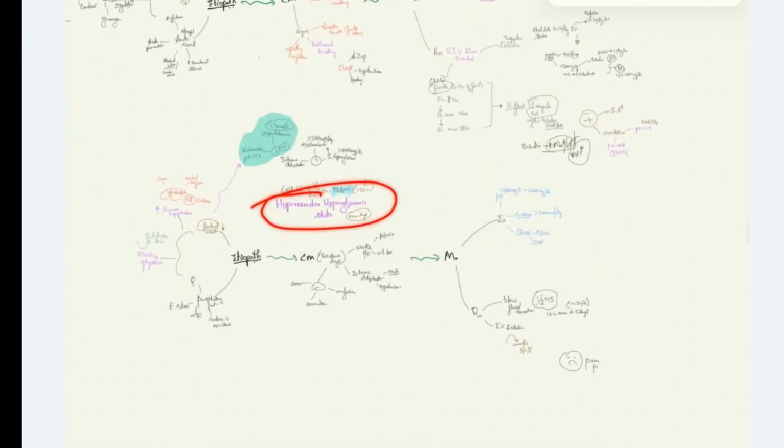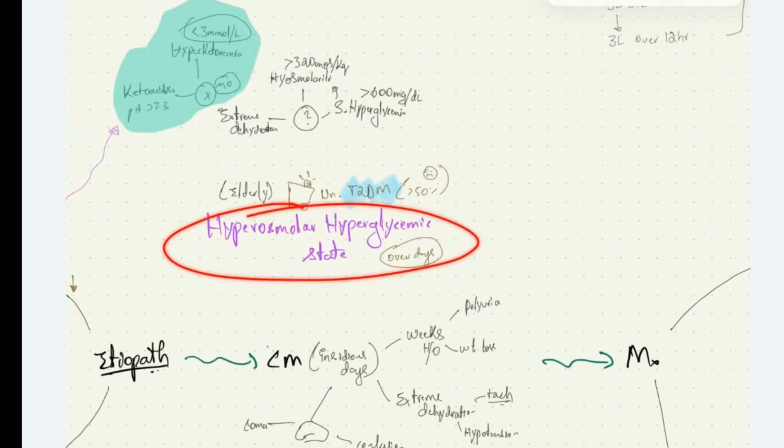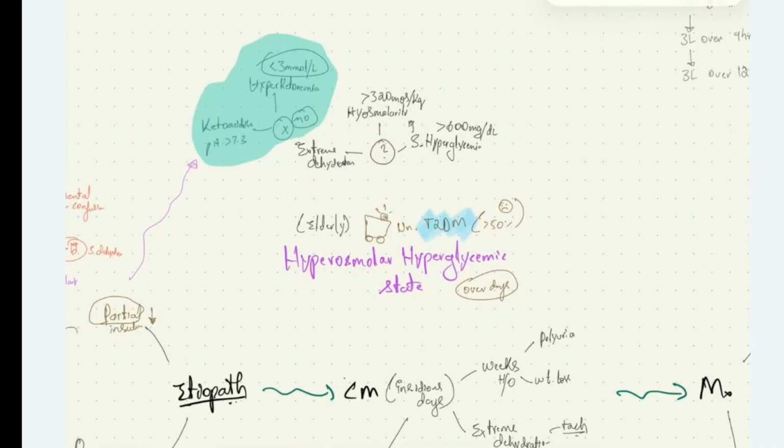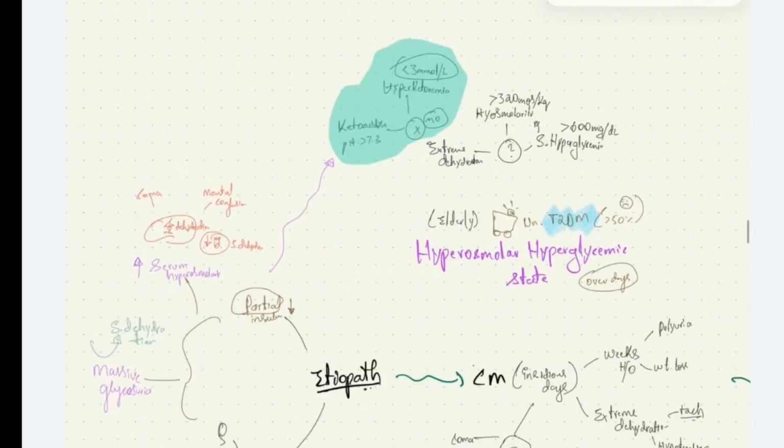We saw that hyperosmolar hyperglycemic state is an acute medical emergency, usually seen in elderly type 2 diabetes mellitus patients, associated with 50% mortality. Here we see serum hyperglycemia more than 600 milligram per deciliter, hyperosmolarity more than 320 milliosmoles per kg. We have extreme dehydration in these patients without hyperketonemia and ketoacidosis.